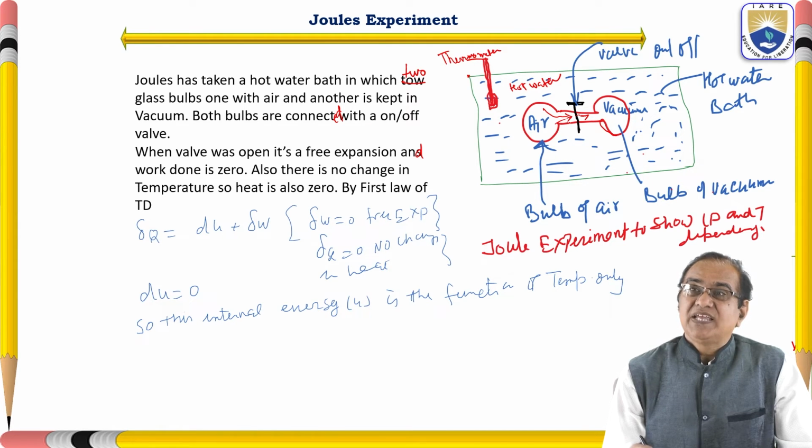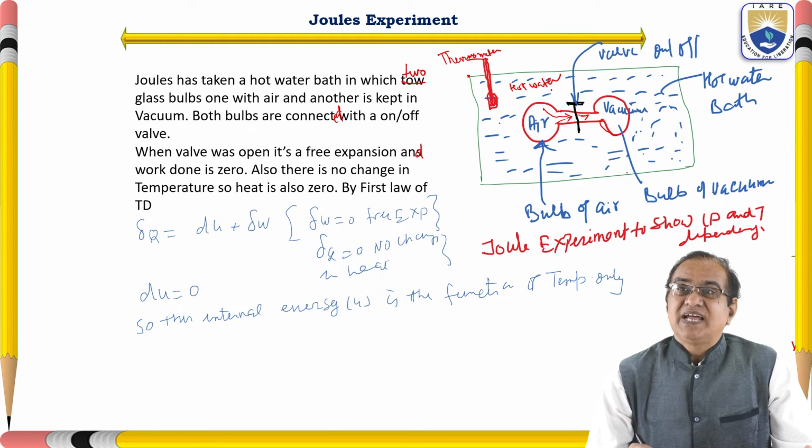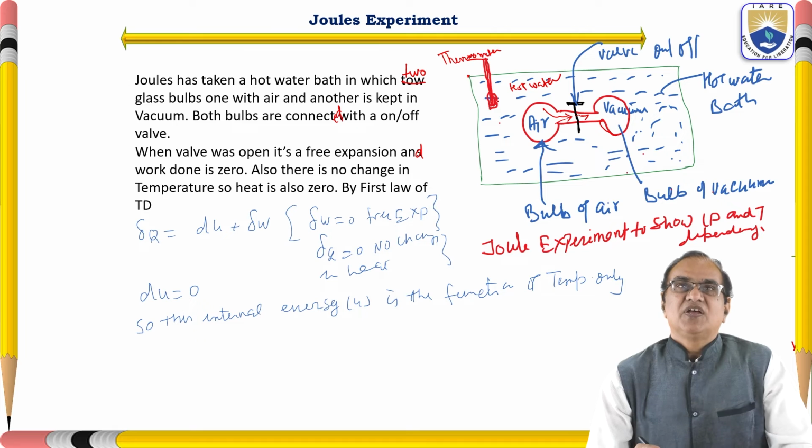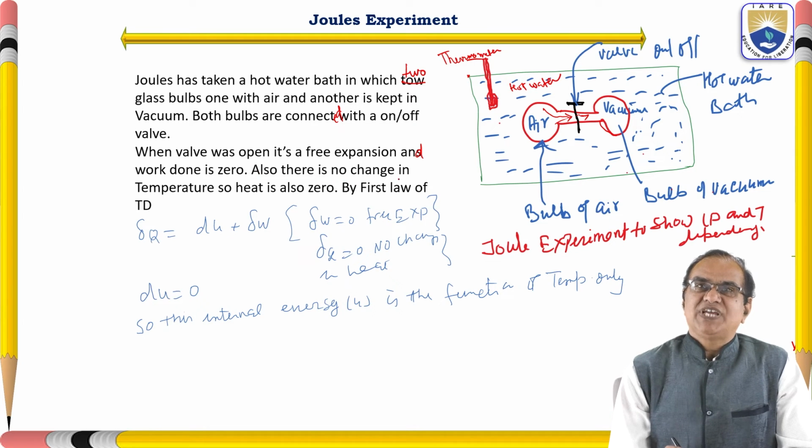And we know that if you have the free expansion, work will not be done. So the objective for this experiment is to see whether, if we expand this, the temperature will increase or decrease. After this, he found that the temperature has not increased. So when the valve was open, it's a free expansion and work done is 0. Also there is no change in the temperature, so heat is also 0.